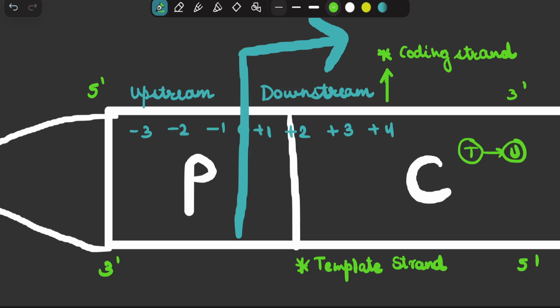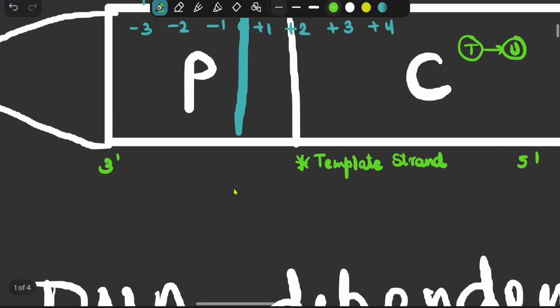So now if this is crystal clear to you, the next important thing is what are the other names of these two strands? Please remember that this template strand is also referred to as the non-coding strand, and that makes obvious sense.